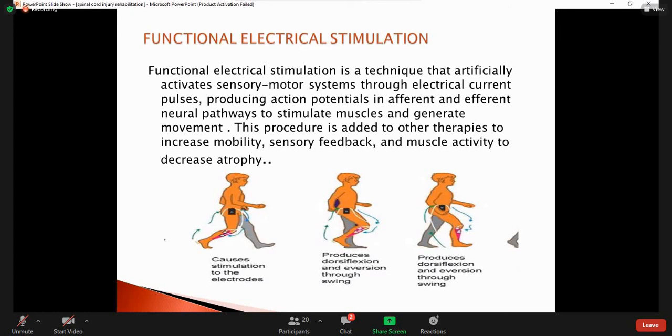Why are we using this? When we use this, it helps the patient improve the gait cycle, and when the muscle is continuously stimulated, it increases the muscle power. So in this way we can increase the muscle power, and we can improve the neural plasticity and help the patient rehabilitate as much as possible.